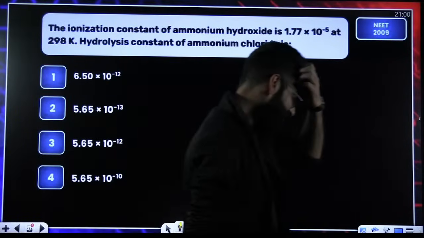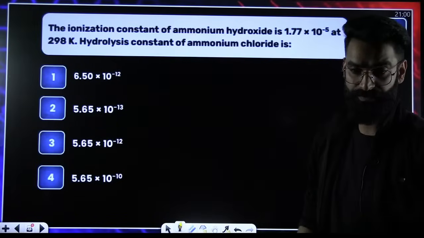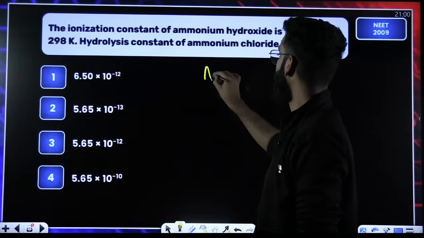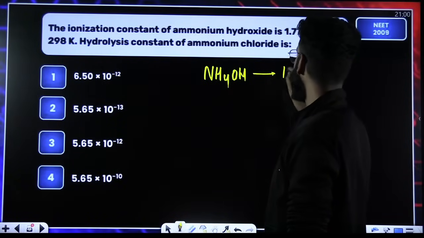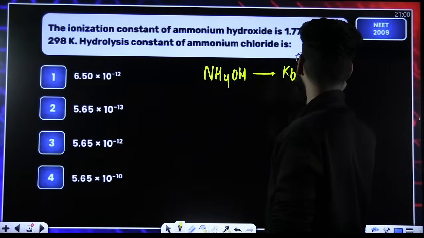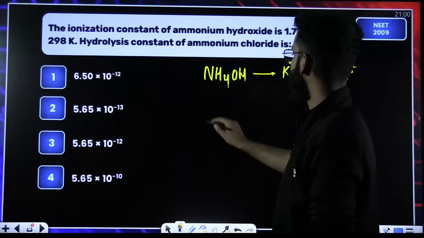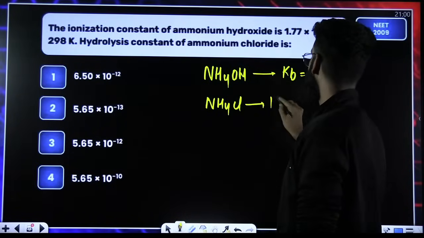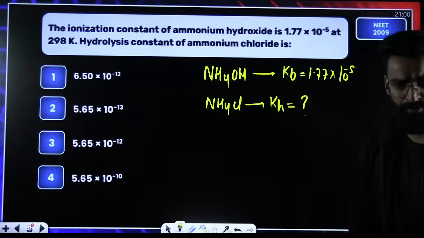This question has been asked in NEET 2009. Ionization constant of ammonium hydroxide, a weak base: its ionization constant Kb has been given as this much. What is the hydrolysis constant of ammonium chloride?